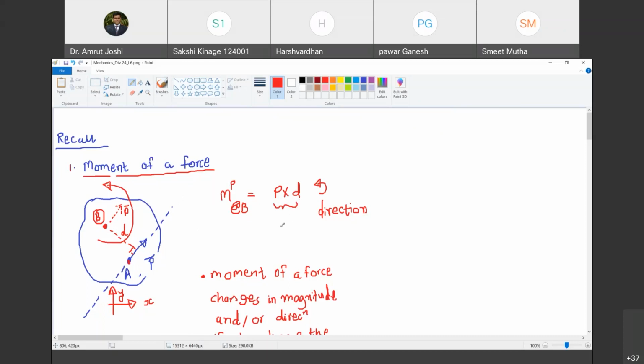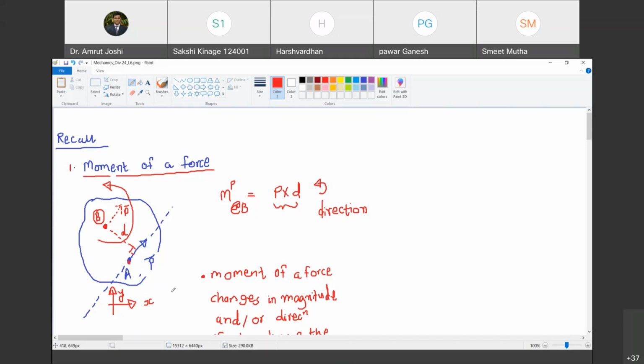Yes, sir. So the tendency of rotation about point B due to force P bar acting at point A is due to a moment of magnitude P into d. Happy? Yes, sir. Okay. And what is its sense or direction? Direction here is shown anti-clockwise. So at point B, due to this force, there is a tendency of anti-clockwise rotation.